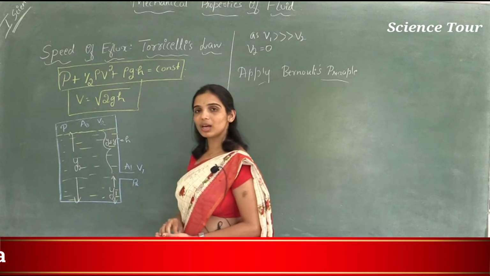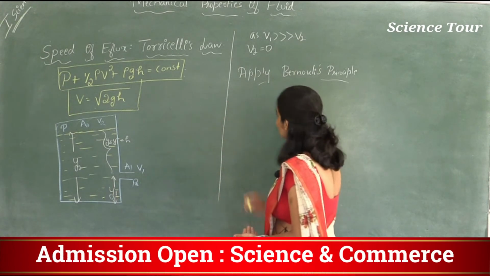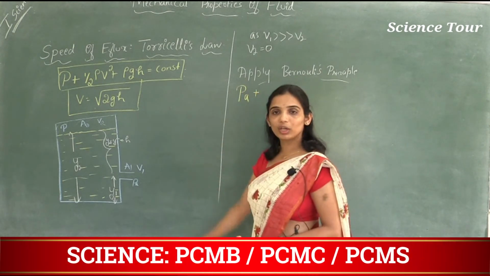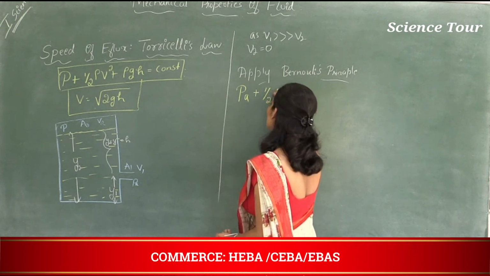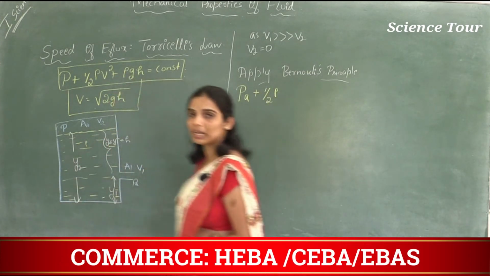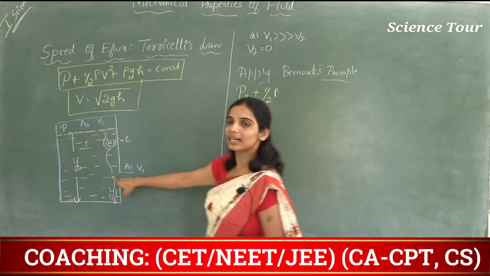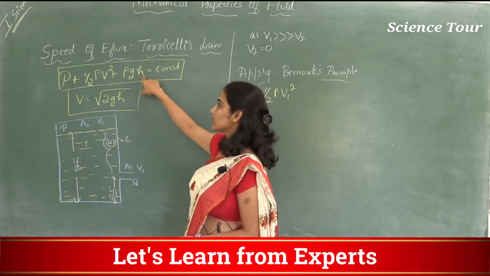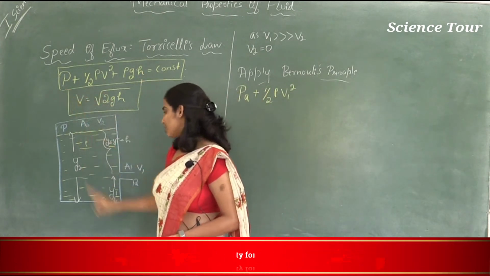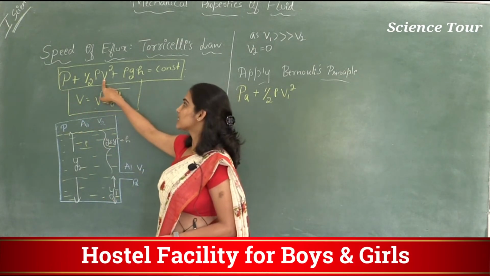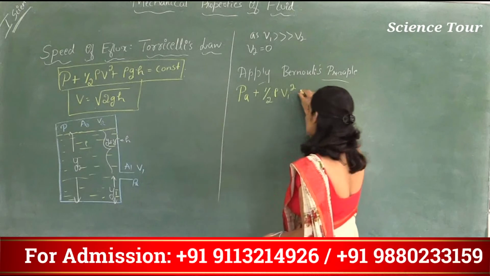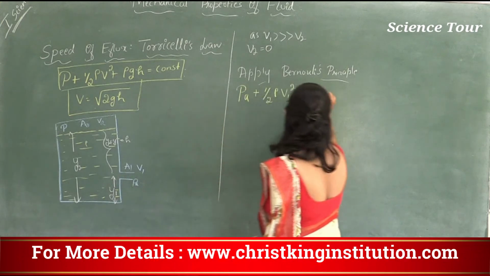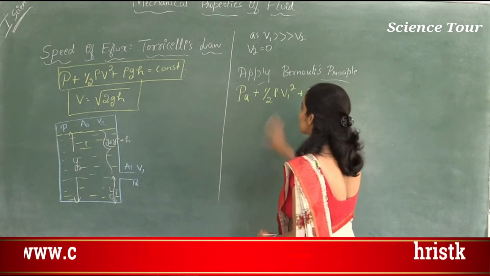So we will write it for the outlet. What is the pressure at the outlet? Pressure at the outlet is PA. And what is the kinetic energy per unit volume at the outlet? Half into rho, where rho is the density of the water inside the container, into what is the speed at the outlet, students? It is V1, so V1 square. This is Bernoulli's principle, so instead of P here we have atmospheric pressure, instead of V here we have V1, plus rho into g into the height of the outlet, which is Y1. That is equal to the same on the top.